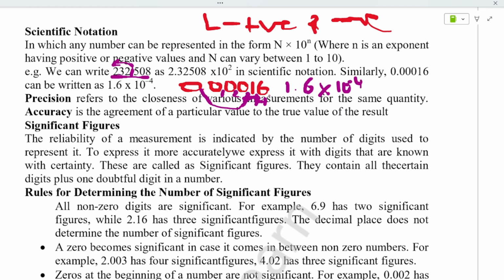This you did as right shifting, so you have multiplied as minus 4. If it was left shifting it would have been plus. Okay, this you have to remember. You can shift here also, it will become 16 into 10 power minus 5. You can shift, but you have to see how many decimals you have shifted. That's it.